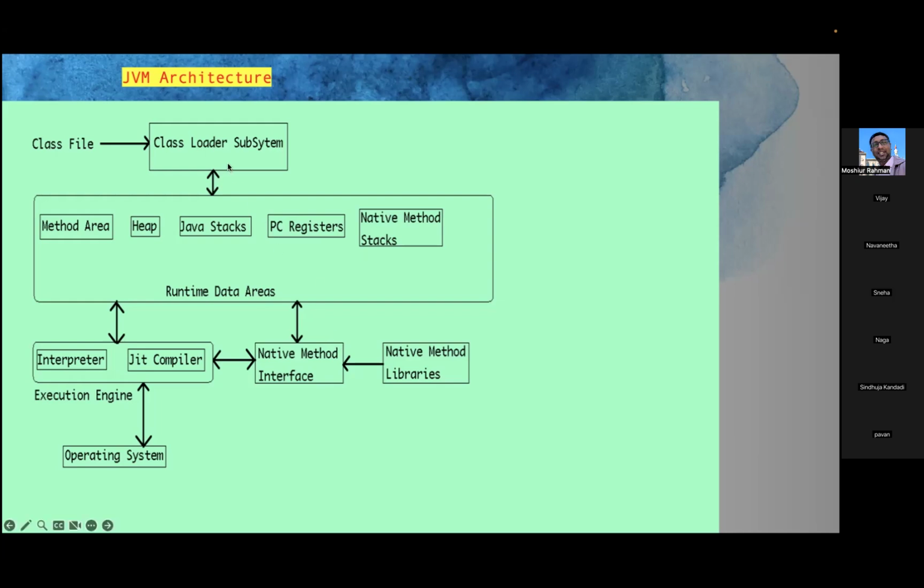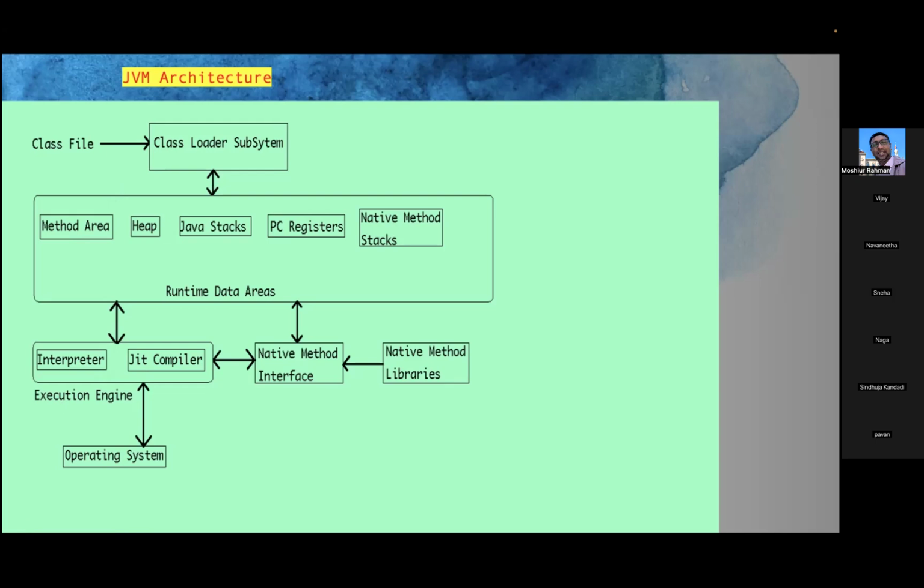Just to revise: once your .class file is generated, the class loader subsystem is one of the modules the JVM uses to verify your bytecode instructions. Once it confirms all the bytecode instructions are valid, memory blocks open in the runtime data areas, and the necessary memory is allocated to each bytecode instruction. Now again, the basic components: the method area is used to store your class code, the variable details as well as the method details.